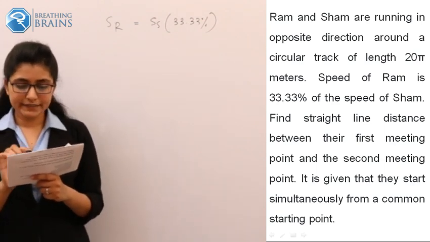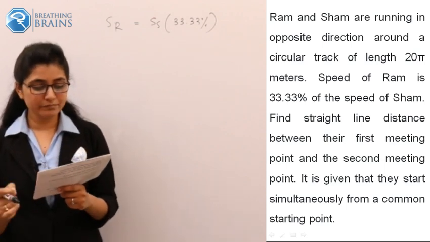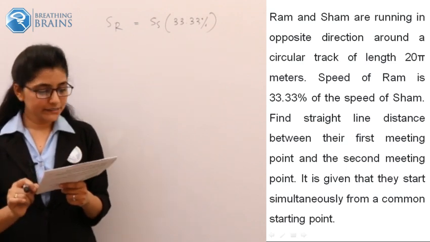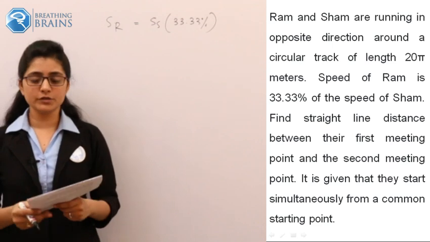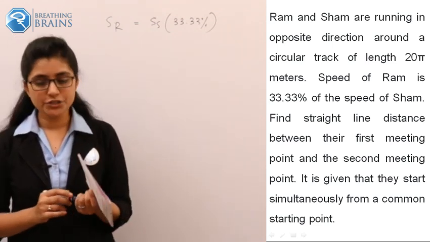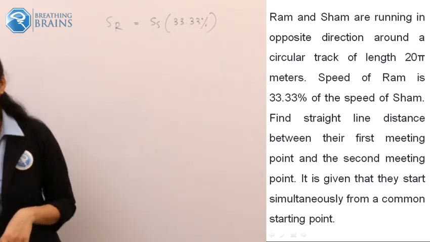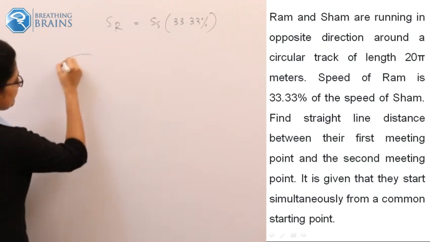So find the straight line distance between their first meeting point and second meeting point. It is given that they start simultaneously from a common starting point. So again, a problem from the circular track, and the length of the track is 20 pi meters. So almost you can consider it as a circumference length. So what is the circumference of this circular track? It is 20 pi meters.